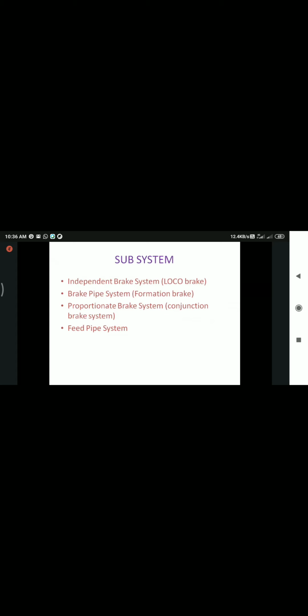Third is the proportionate brake system, the other name is conduction brake system. That is, if you are dropping BP in the formation by the ANIN valve, our loco also should get a brake. That brake is called a conduction brake.